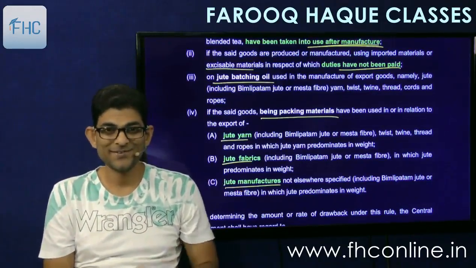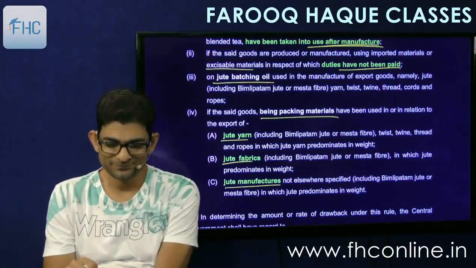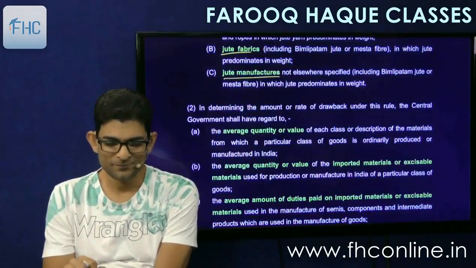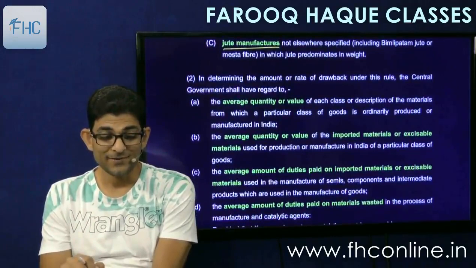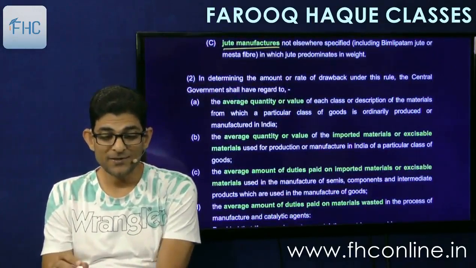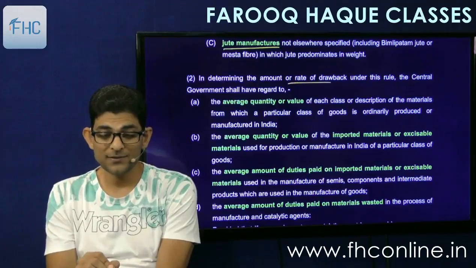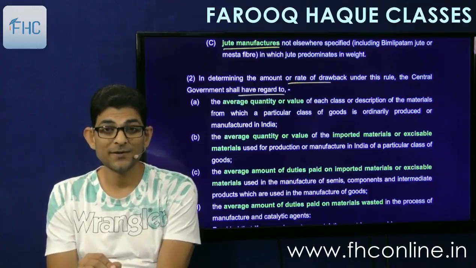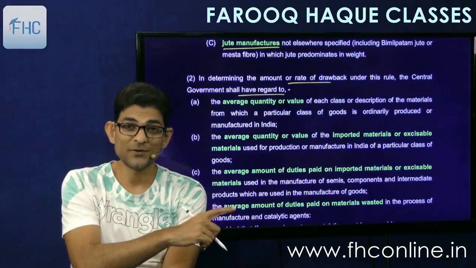They are disallowing the drawback on jute. No problem. Then the logic is given in sub rule 2. In determining the amount or the rate of drawback, the central government shall have regard to the following. This is the logic which I have explained to you, right?